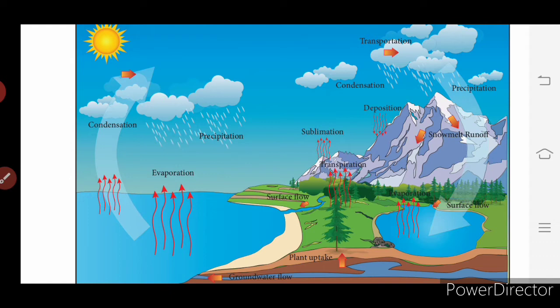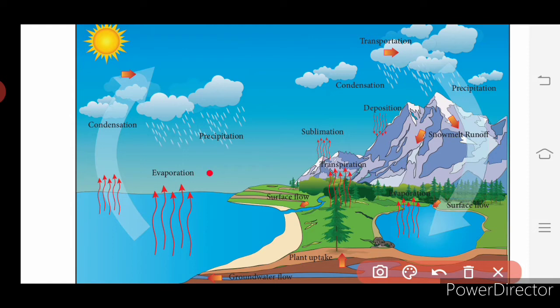So in this process, water moves from one reservoir to another by processes such as evaporation. So all the processes are given here: evaporation, then sublimation, then transpiration, condensation, precipitation, surface runoff and infiltration, during which water converts itself to various forms like liquids, solids and vapors. So first we will see what is evaporation. What is evaporation?